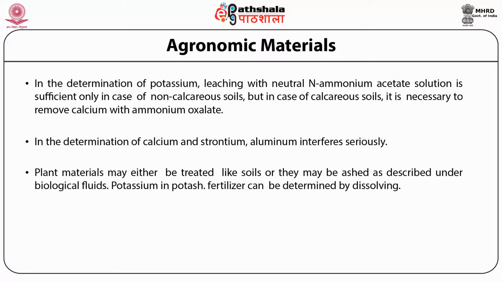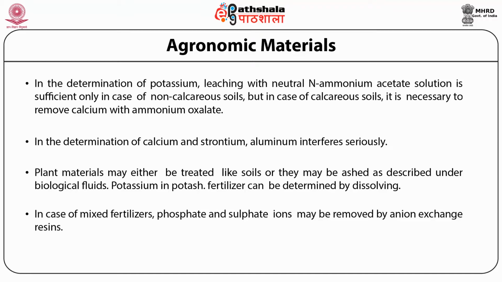Plant materials may either be treated like soil or they may be ashed as described under biological fluids. You can determine various elements in plant materials also, and they need to be treated like soil. That means they need to be first extracted, or you can ash them to remove all organic materials by heating in an electric furnace, or by digesting with nitric acid as we discussed in the biological fluids. Potassium in potash, which is used as a fertilizer, can be determined by dissolving in nitric acid. In the case of mixed fertilizers, phosphate and sulfate ions may be removed by anion exchange resin, and then determination of the potassium can be done.